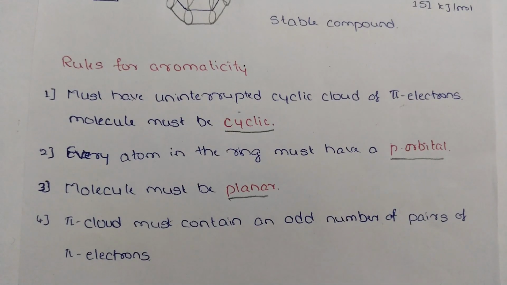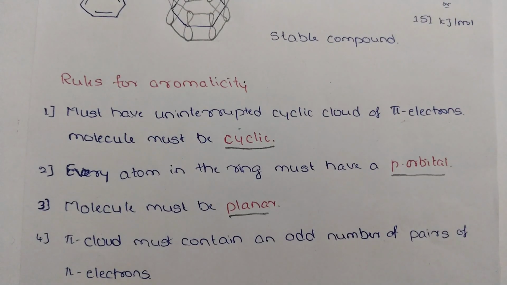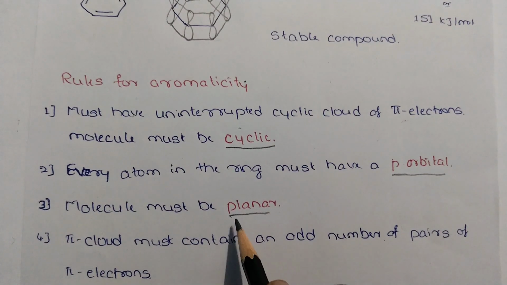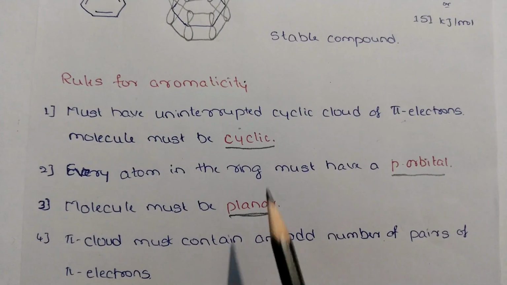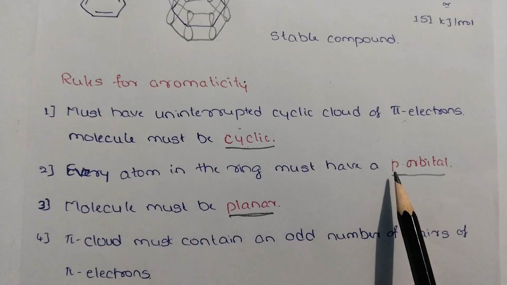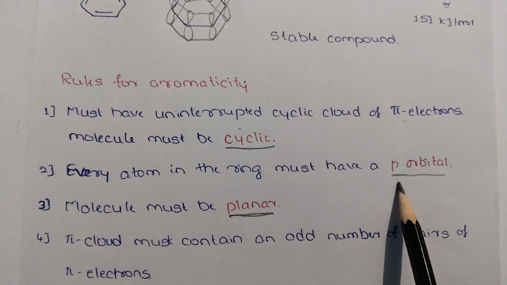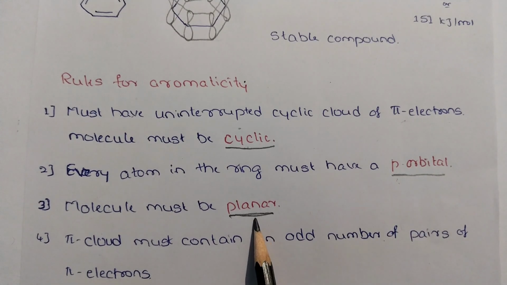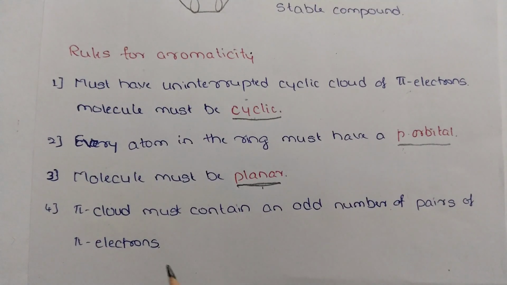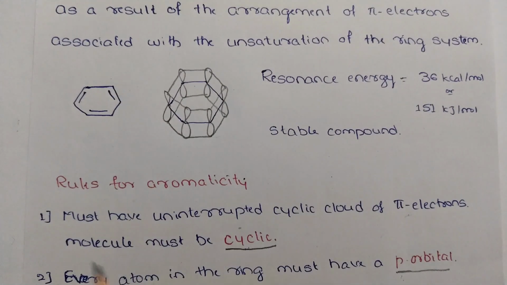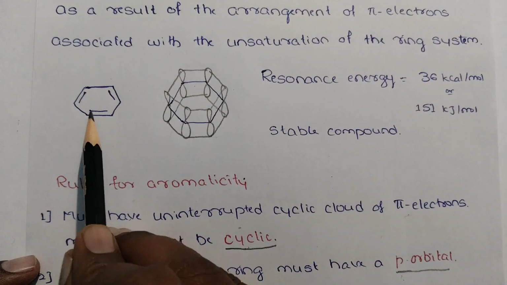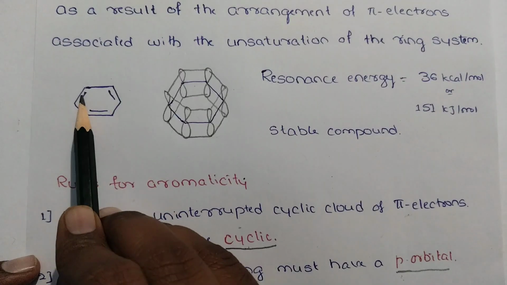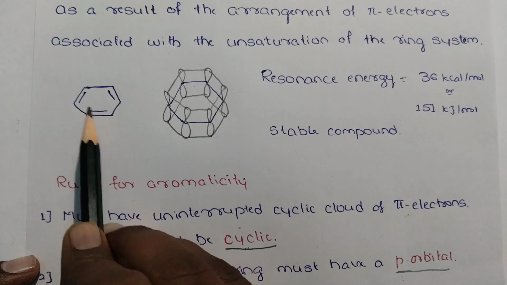When the molecule is planar, then only the p orbital of one atom can overlap with the p orbital of the next atom. These are the three main rules: it should be cyclic, every atom of the ring should have a p orbital, and the molecule must be planar. The next one is the pi cloud must contain an odd number of pairs of pi electrons. This is one pair of pi electrons, this is another pair, this is another pair. So here you can see that there are 3 pairs of electrons.